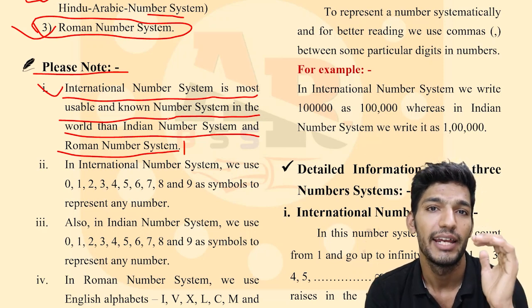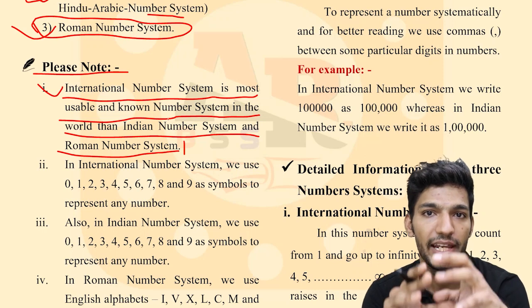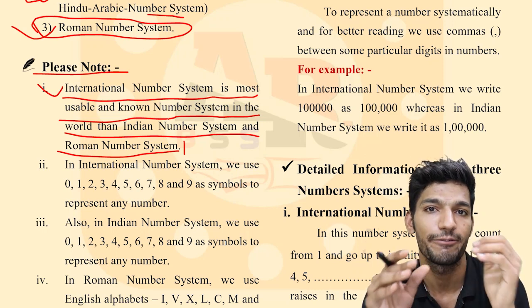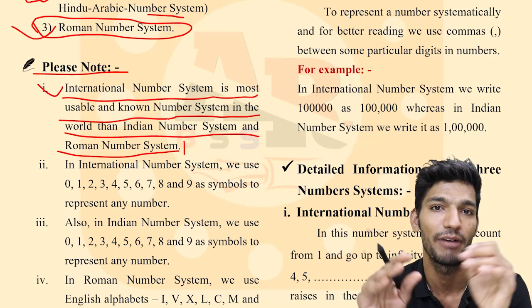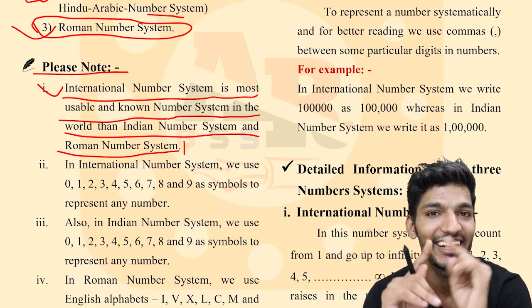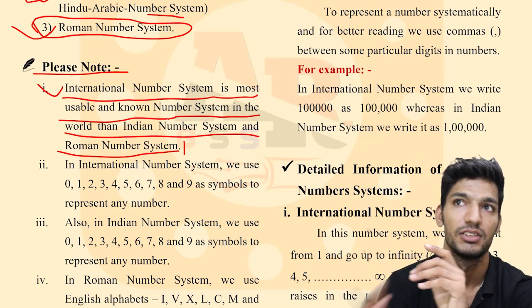As you know, on YouTube you can find 1 million subscribers, 1.5k subscribers. So that is the international number system process.